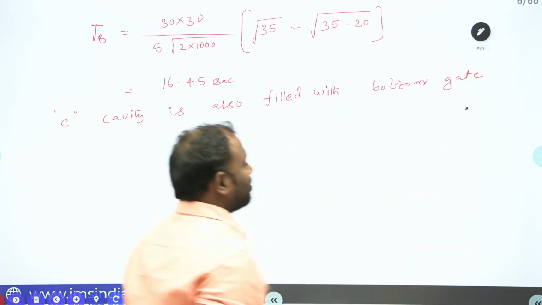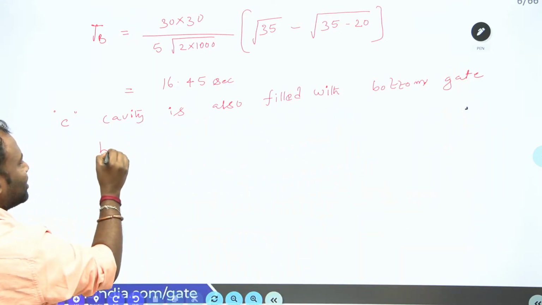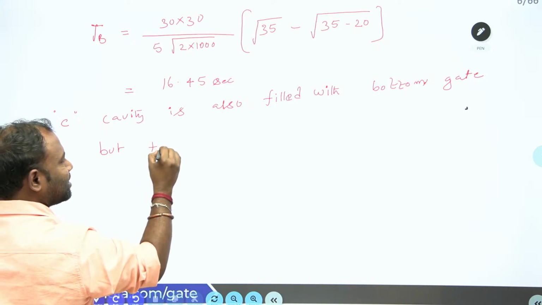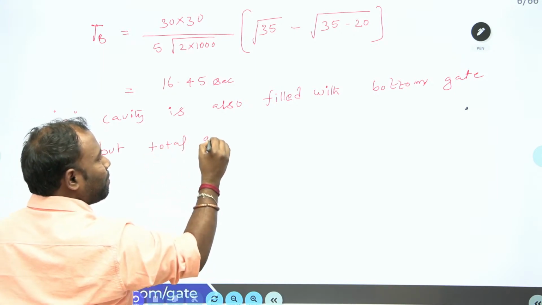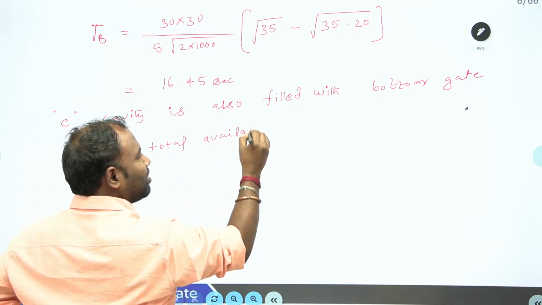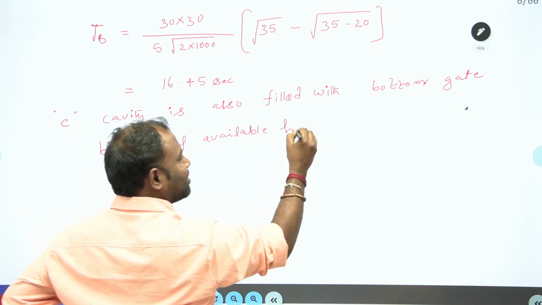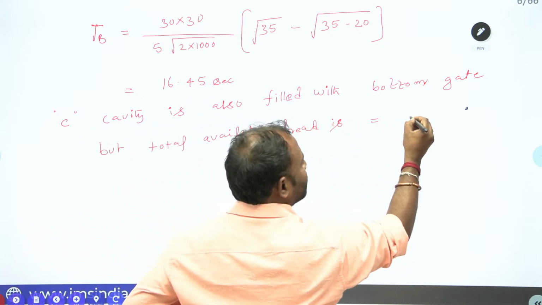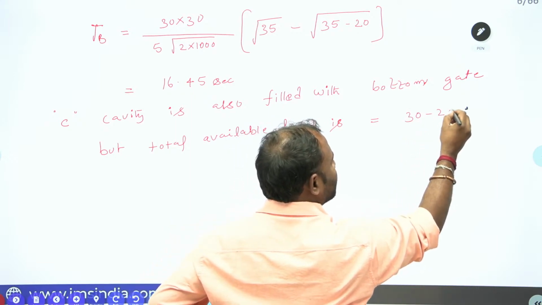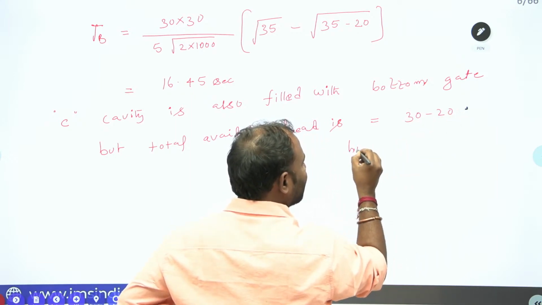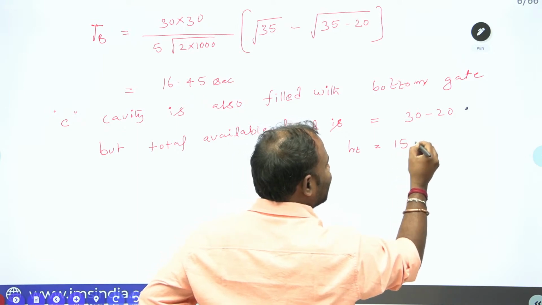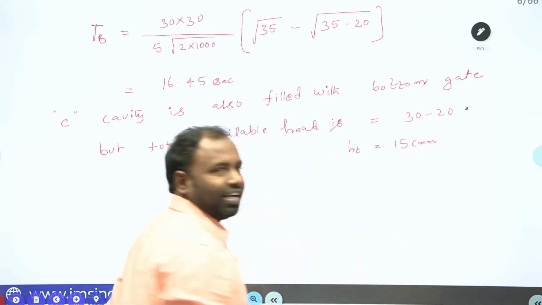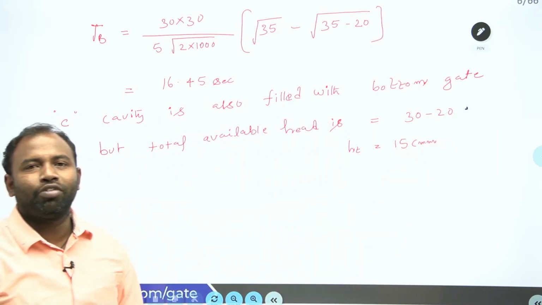Okay. Right. But the total available head is, you know what that is? So 35 minus 20, so that you are going to get your total head as 15 centimeters. Clear everybody? Yes guys.